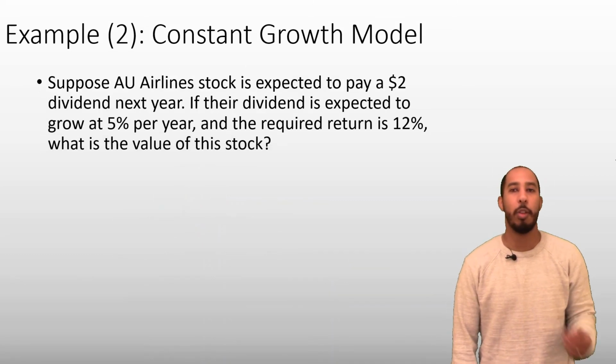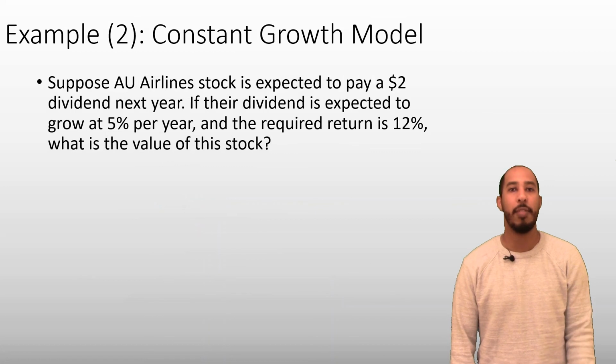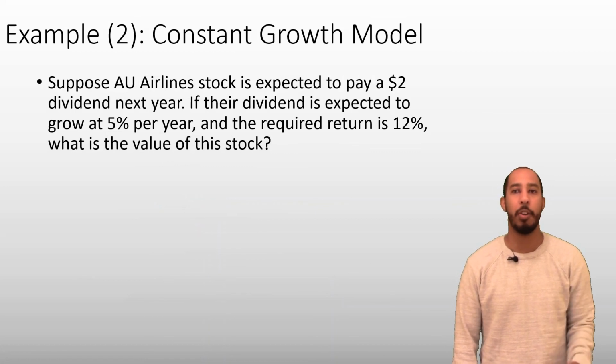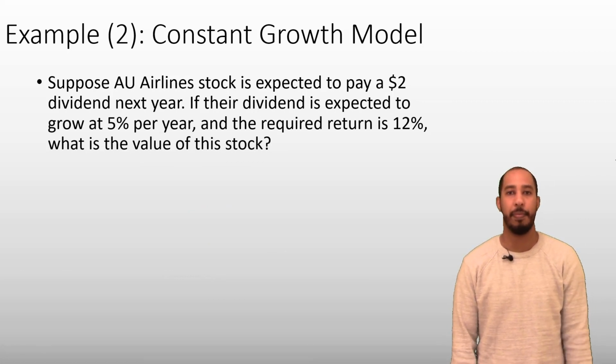We can do another example. Suppose AU Airlines stock is expected to pay a dividend of $2 next year. If the dividend is expected to grow at 5% per year and the required return is 12%, what is the value of this stock? We can check that we meet the requirements to use the constant growth model, and we do. The growth rate is constant and R is greater than G.